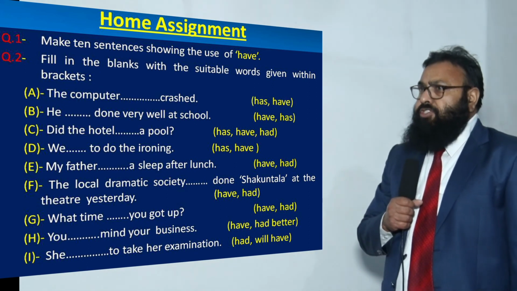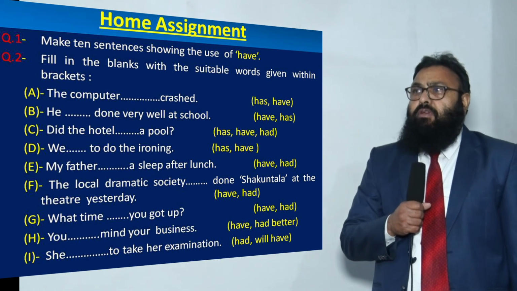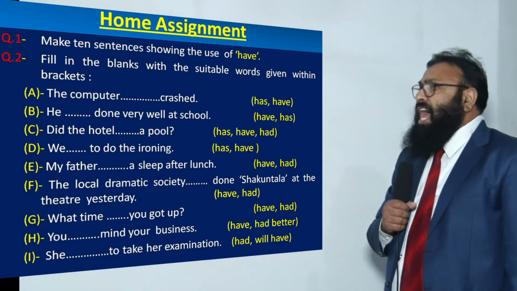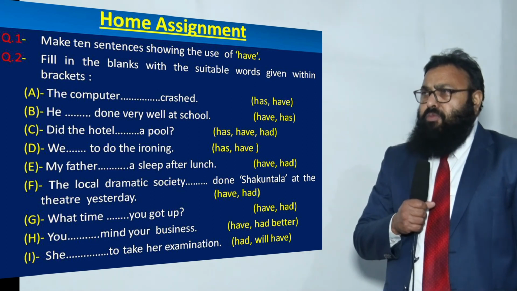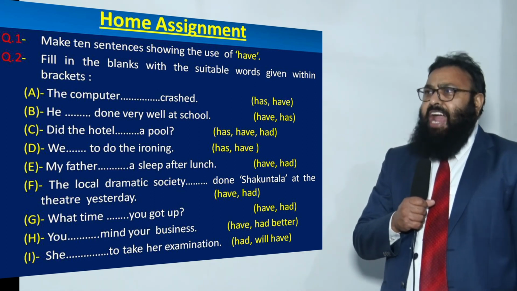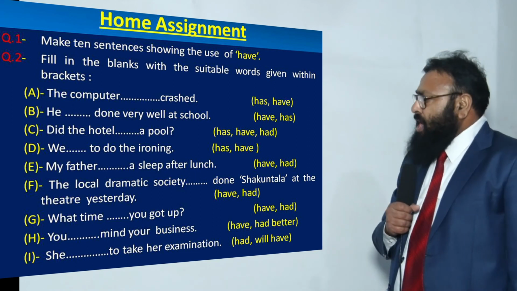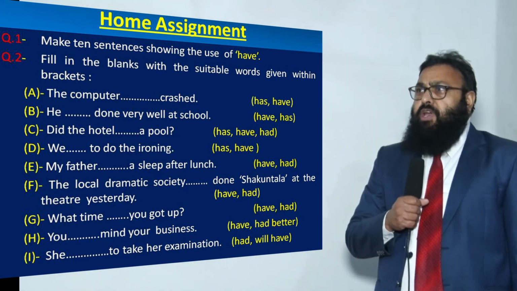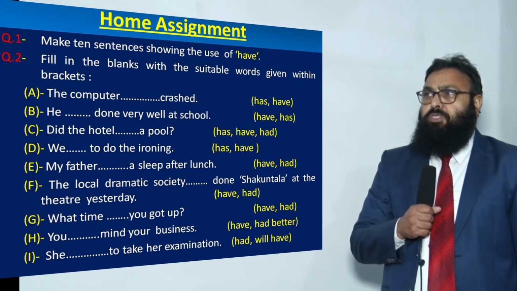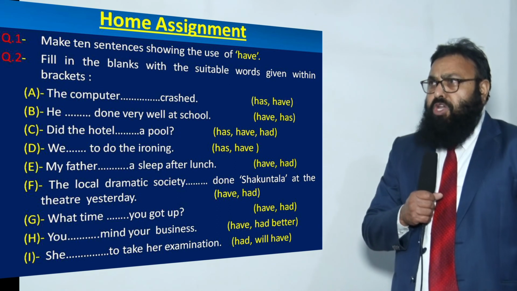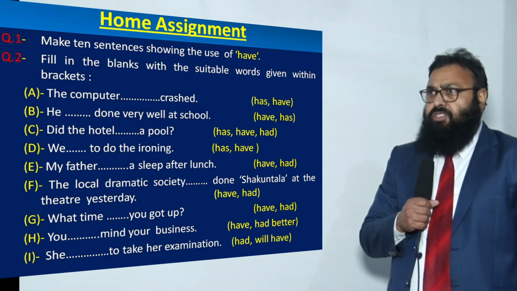A, the computer, blank space, has or have. You have to make a choice between the two. Crashed. B, he, blank space, done very well at school. Once again, your choice is going to be either have or has.